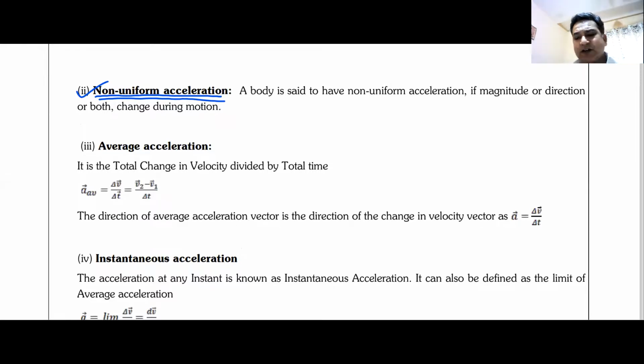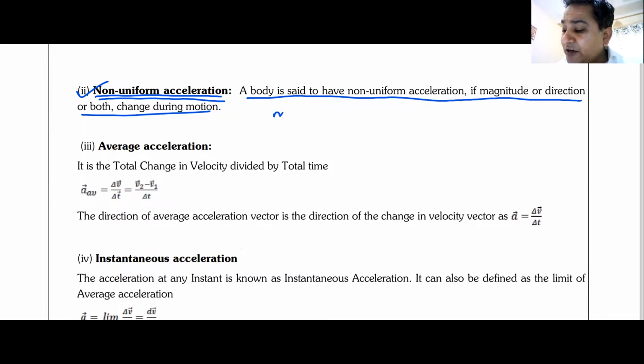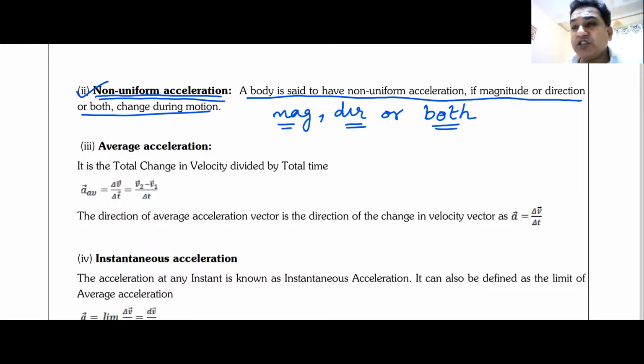Non-uniform acceleration, same as velocity. If the acceleration is changing, it can change in magnitude, it can change in direction, or it can change in both. So if the acceleration changes either in magnitude, or in direction, or in both magnitude and direction, it is known as non-uniform acceleration. Anyone has any doubts on this? Please raise your doubts if you have.